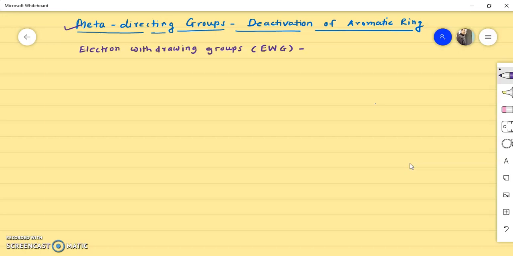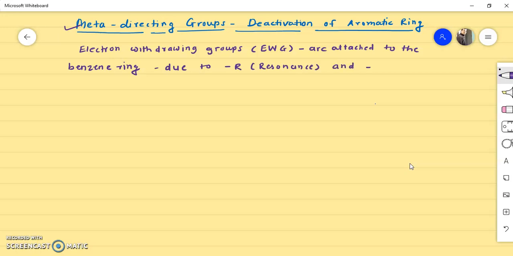If electron withdrawing groups are attached to the benzene ring, then due to the minus R effect, that is resonance, and also due to the minus I effect, that is inductive effect, the ring is deactivated towards electrophilic substitution.